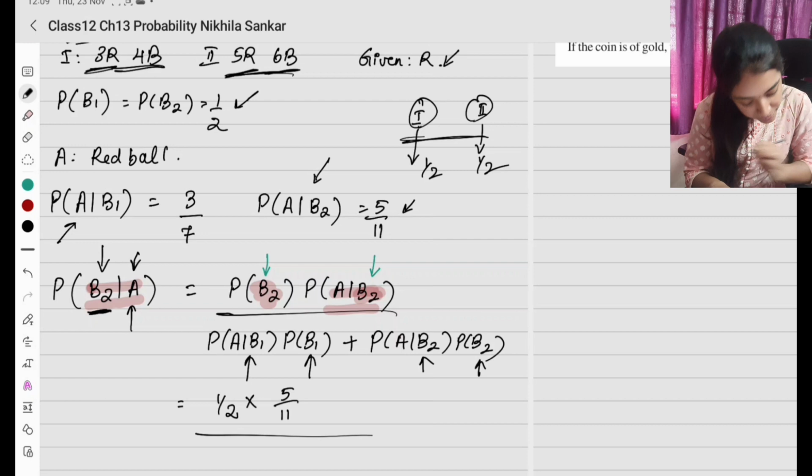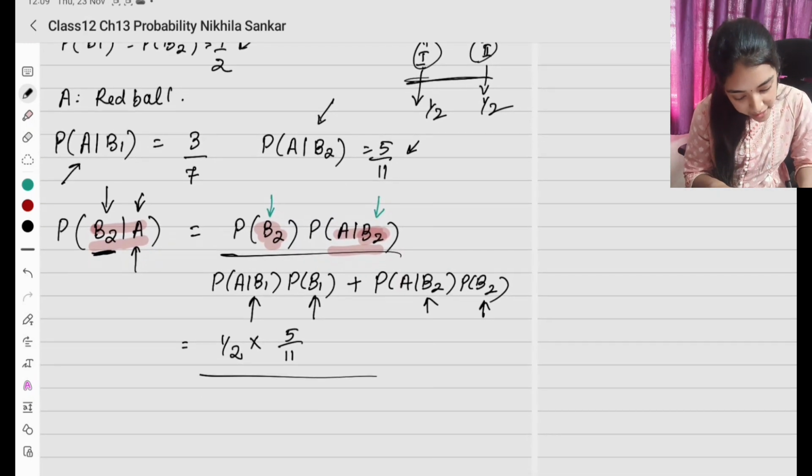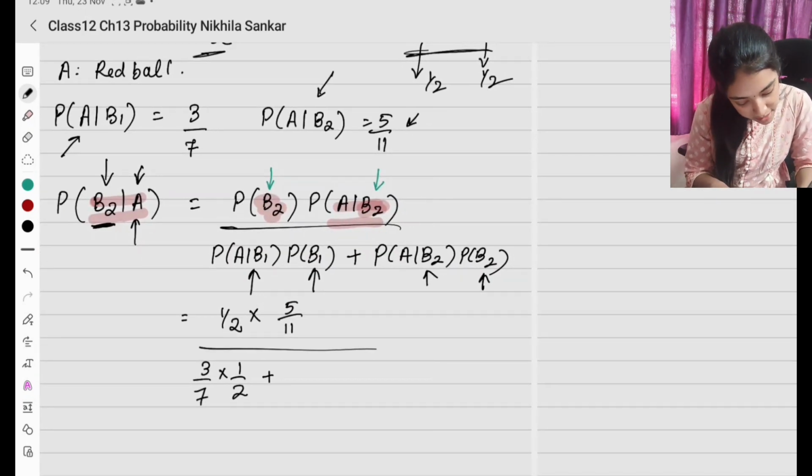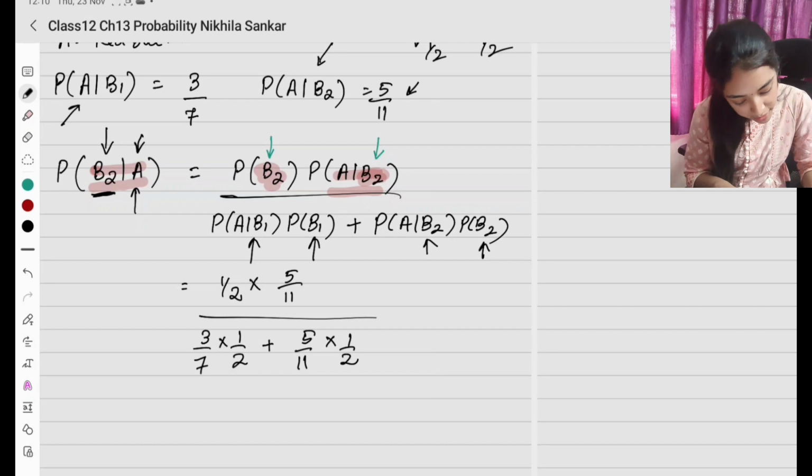5 divided by 11, the whole divided by, now A given B1. So this is going to be 3 by 7 times probability of B1 half. Probability of B1 என்ன? Half. B1, B2 ரெண்டுமே half. Plus probability of A given B2 is 5 divided by 11 times B2 is going to be half. So இப்போ numerator multiply பண்ண என்ன ஆகும்? I have 5 divided by 22, the whole divided by 3 by 14 plus 5 divided by 22.